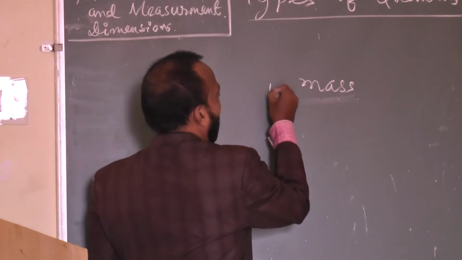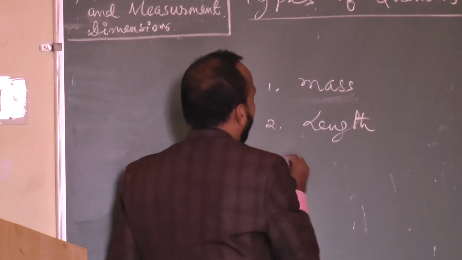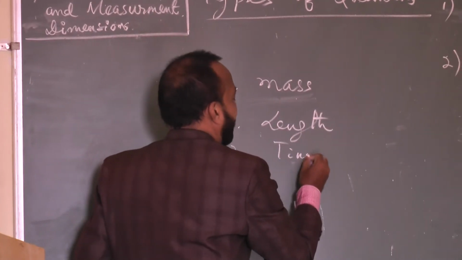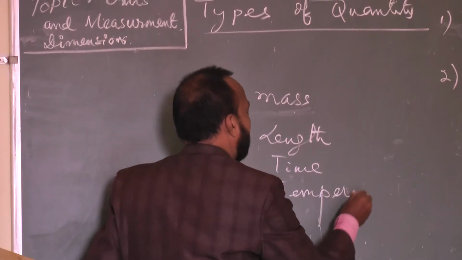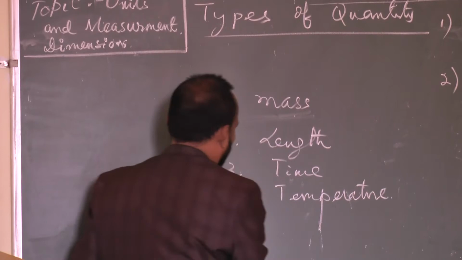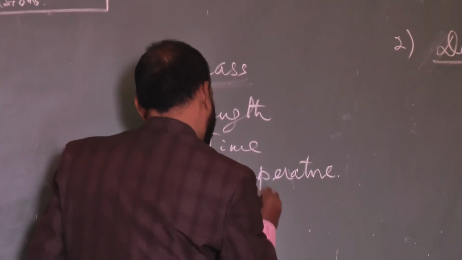Similarly, I have listed mass as a quantity. Secondly, length is also a quantity, time is also a quantity, temperature is also a quantity. Fifth, electric current is a quantity.